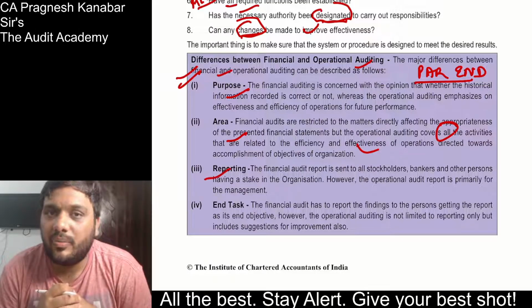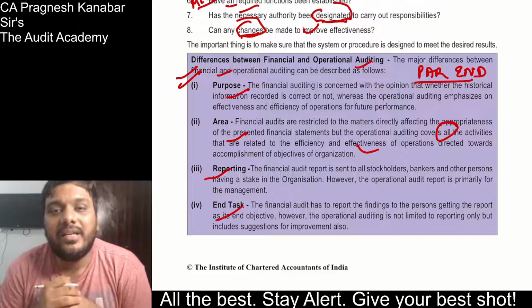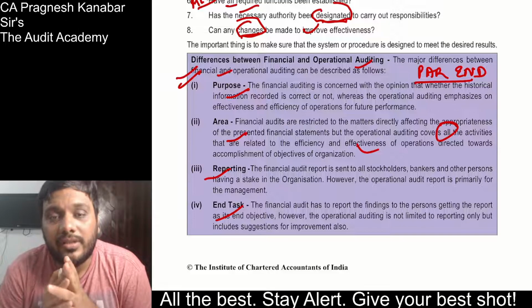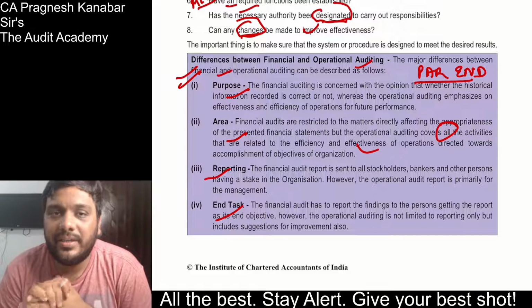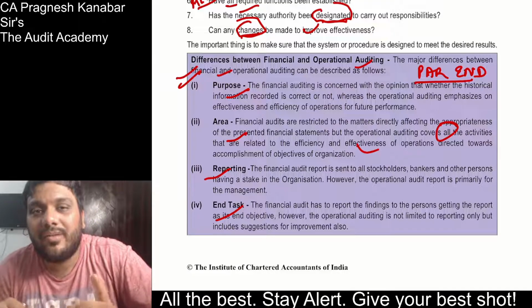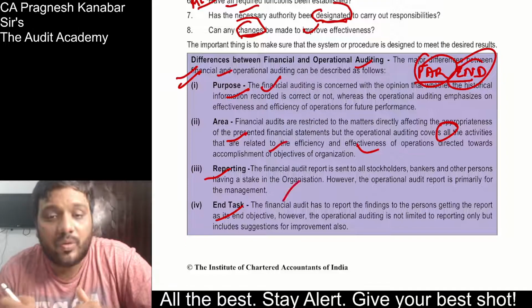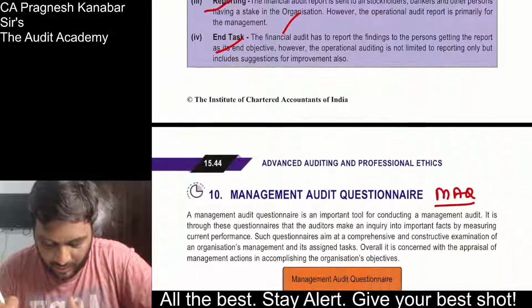Reporting: financial audit reports are sent to all the stakeholders, whereas an operational audit report is mainly for the management. End task: in a financial audit it is to find the faults in the preparation of financial statements and to report material misstatement, whereas in operational auditing the end task is to give recommendations for improvement. So purpose, area, reporting and end task, that is what you can write over here.